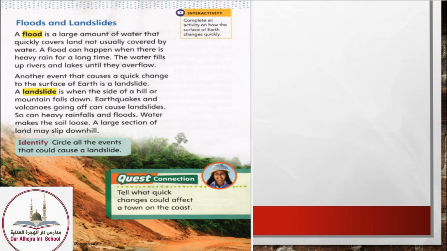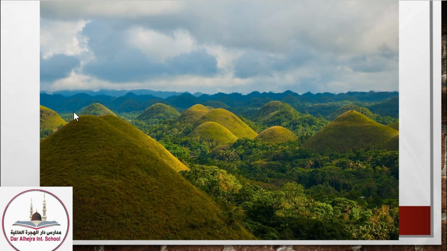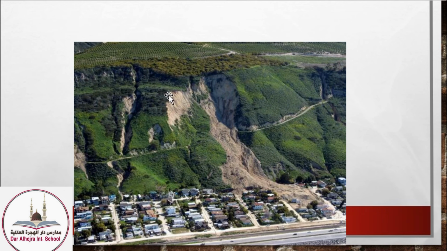The next one is the landslide, and it causes a lot of damage. This is the hill as we normally know it. This is the side of the hill. But look, after a volcano, flood, or an earthquake, they might cause the side of the hill to fall down.